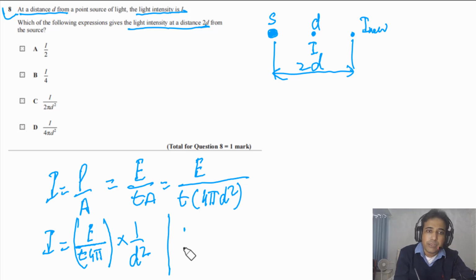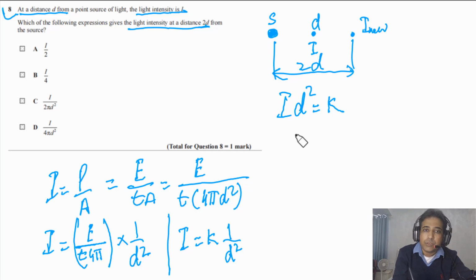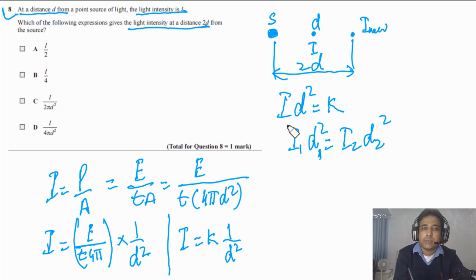So we can simply say intensity is equal to some constant times 1 over d square, or we can say I times d square is equal to a constant. It means that I1 times d1 square has to be equal to I2 times d2 square. So this relationship is very important.